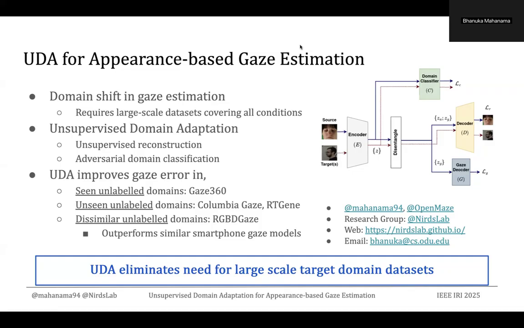In terms of performance, our approach improved the gaze error in seen labeled datasets, unseen unlabeled domains, and dissimilar unlabeled domains as well. So in summary, our approach has eliminated the need for large-scale target domain datasets.